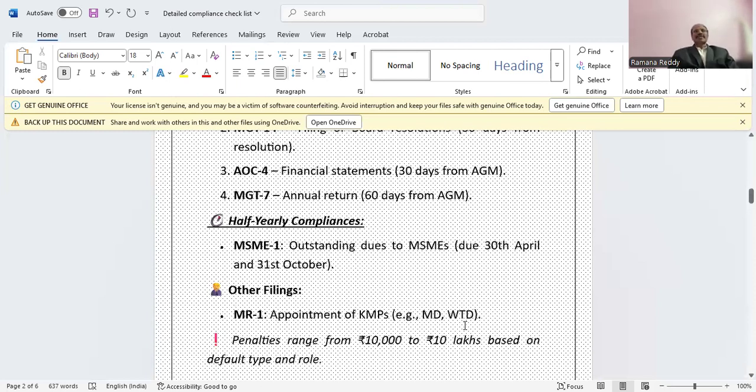And there are half-yearly filings: MSME 1, outstanding dues to MSMEs. The due dates are 30th April and 31st October, because once in 6 months this form needs to be filed. Then we have MR1, appointment of KMPs, MDs and whole-time directors. Penalties range from 10,000 to 10 lakh based on the default type and rule.